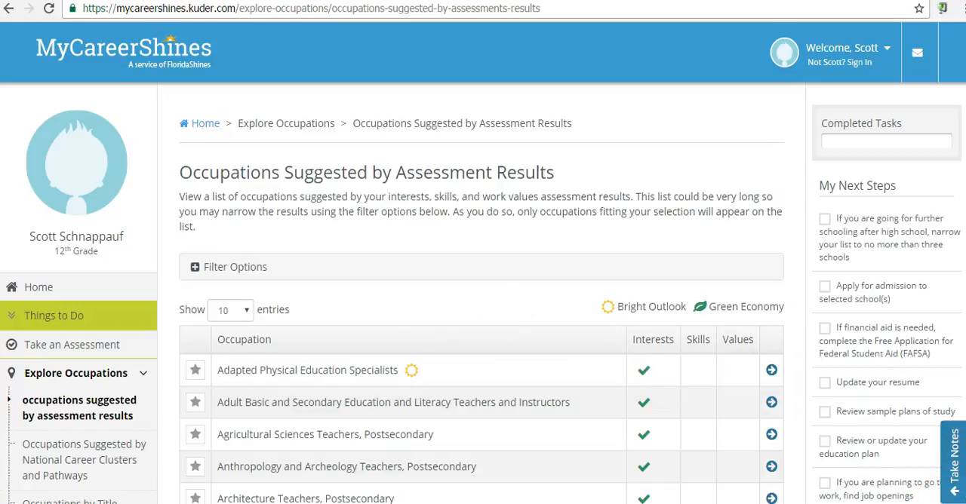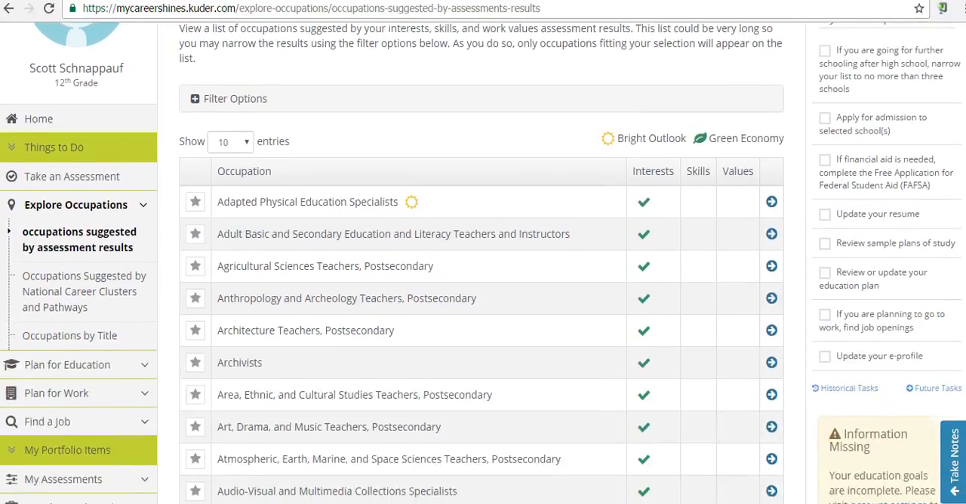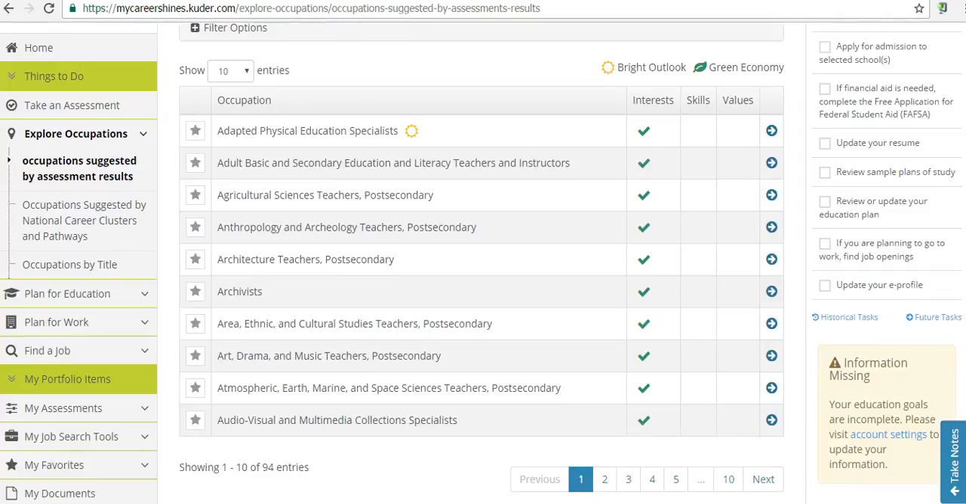Now, I'm going to be really clear here. This system does not tell you what you should do. I really don't want to hear folks say, well, I took that stupid test and it told me I should be an adapted physical education specialist right here. No, that's not what it said. What it says is it suggests that I take a look at that career based solely on how I answered those questions on that assessment. So if we don't like the results, or if we don't think they're accurate, we can always go back and do the assessment again if we would like.